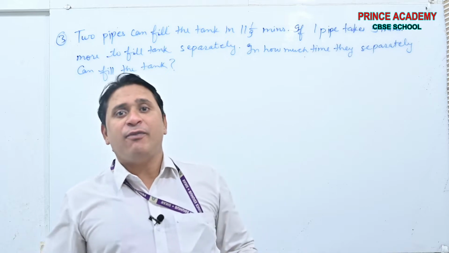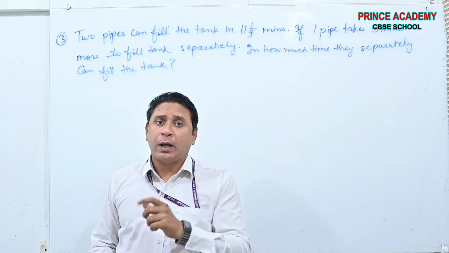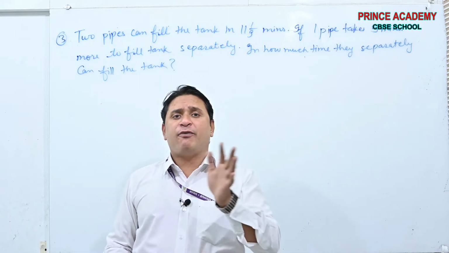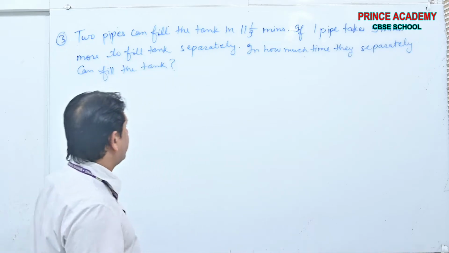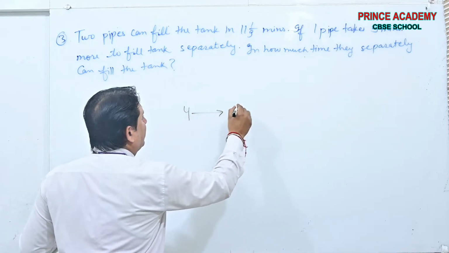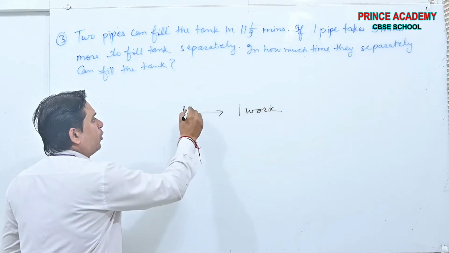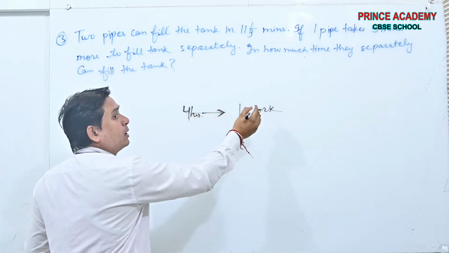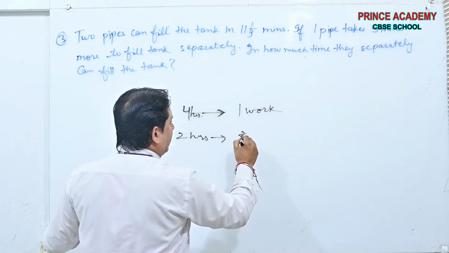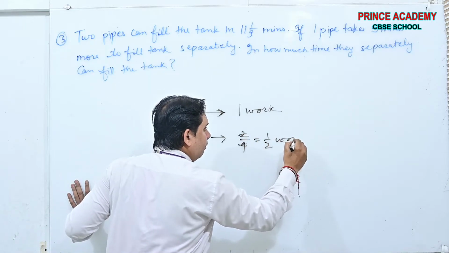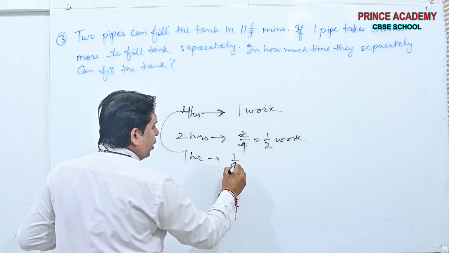If I am taking 4 hours to complete the work, in 1 hour 1/4 work is done. In 2 hours, 2/4, that is half work. In 3 hours, 3/4. See beta, 4 hours to complete one work, yes or no? 1 hour means 1/4 work.